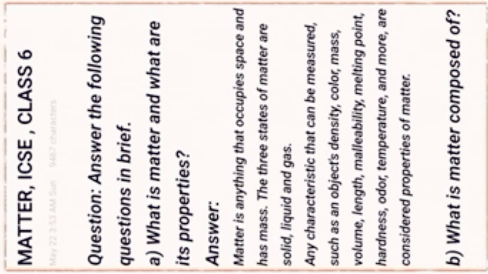The three states of matter are solid, liquid, and gas. The characteristics of matter are any characteristics that can be measured, such as density, color, mass, volume, length, etc. Okay, this is the part for properties of matter.